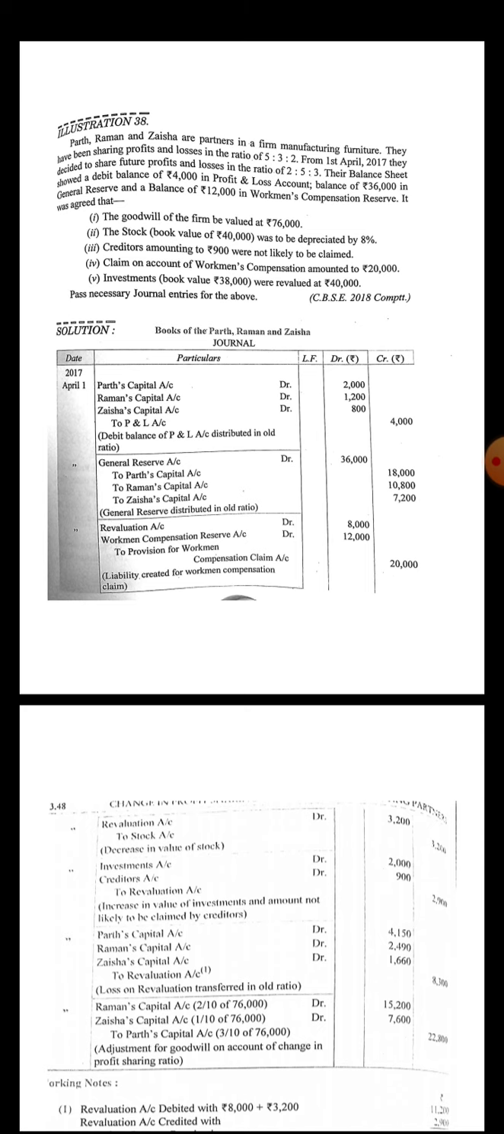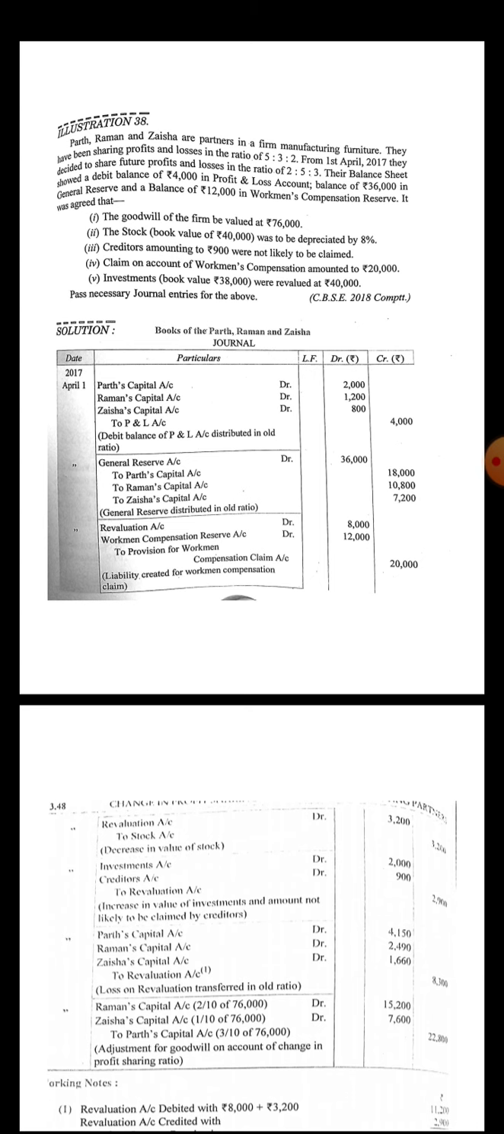The next question is illustration 38 from your book. Parth, Raman and Jeshia are the partners in a firm manufacturing furniture. They have been sharing profits and losses in the ratio of 5:3:2.